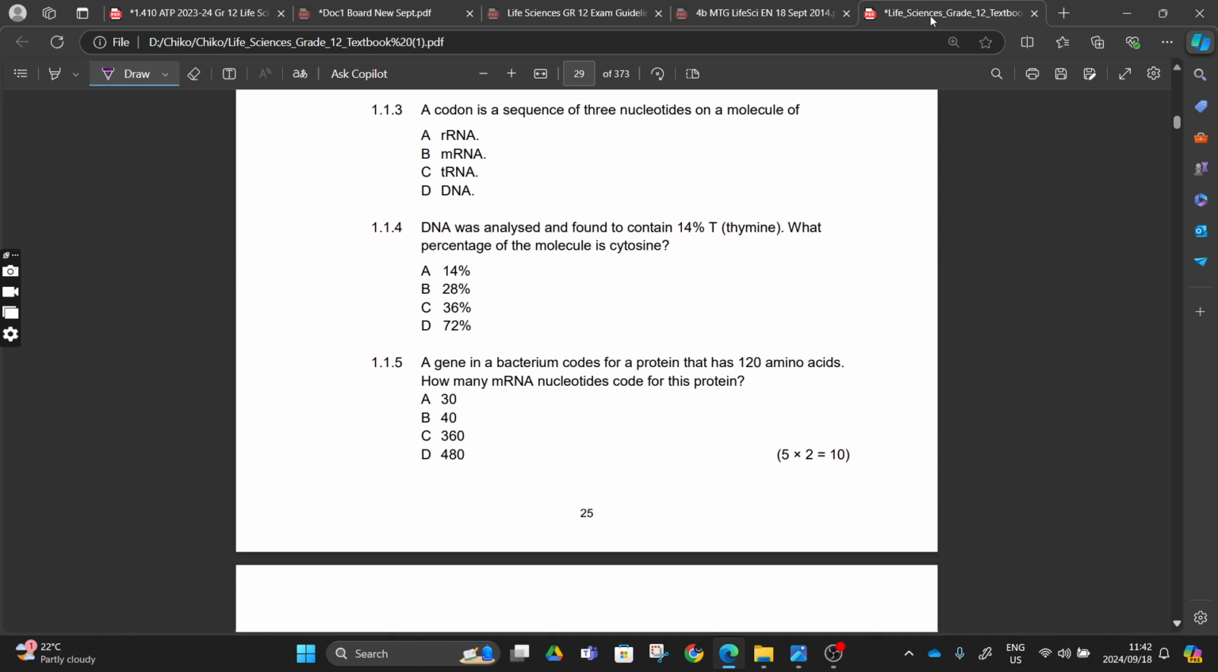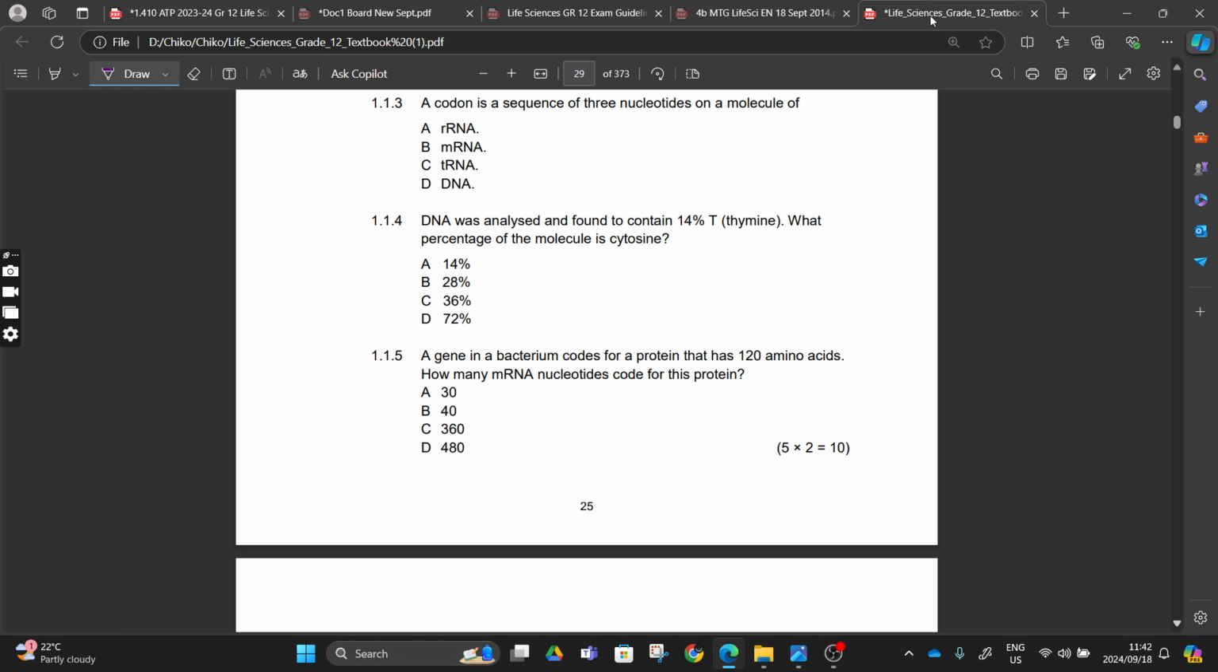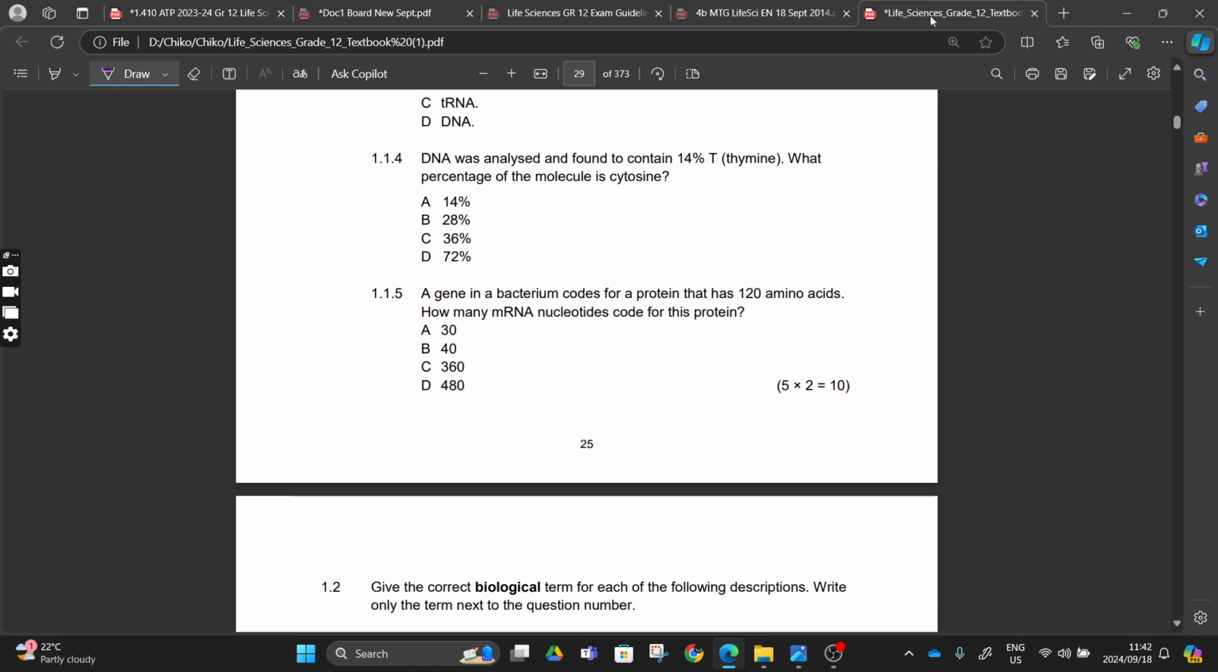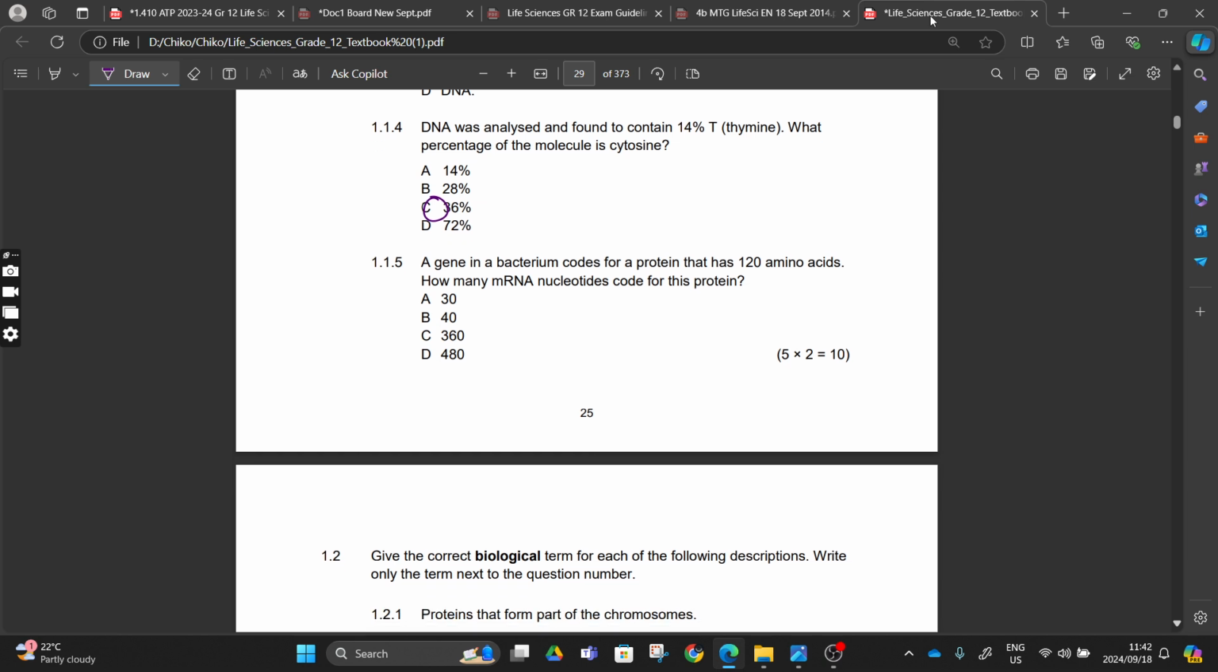A DNA analysis found it to contain 14% thymine. What is the percentage of cytosine? This one: 14 plus 14, and then the rest will be 36, if I'm not mistaken, right? So let's move on.